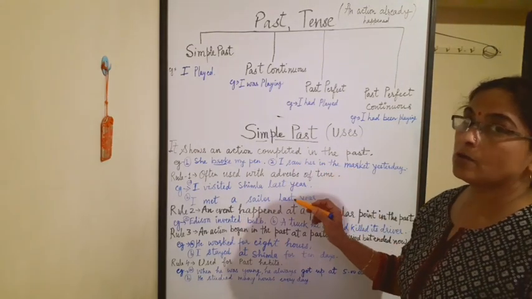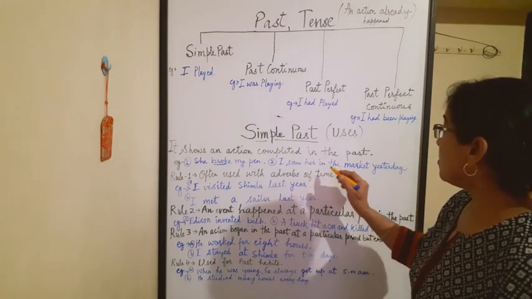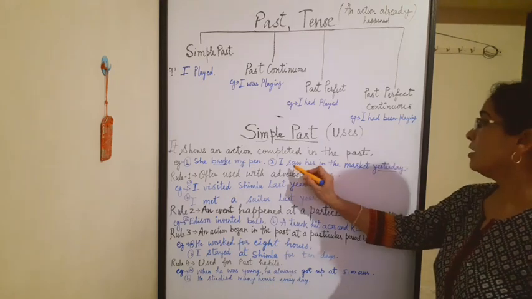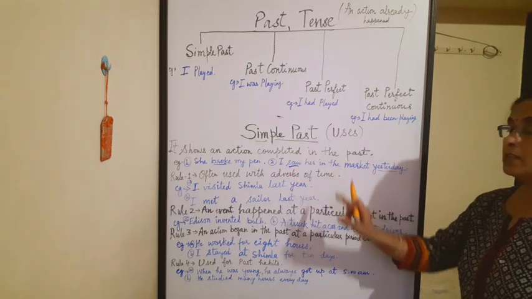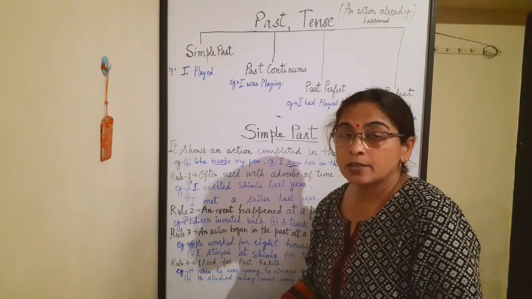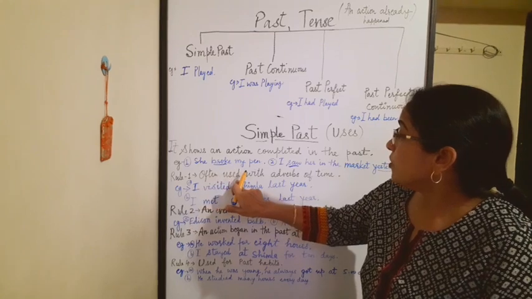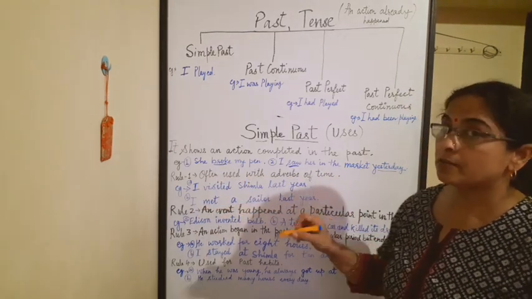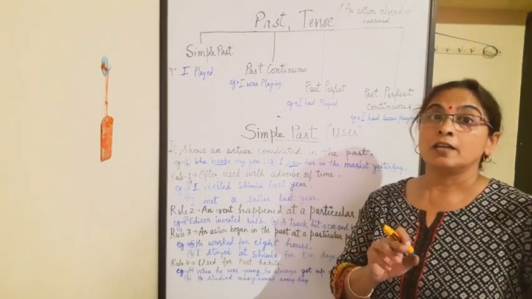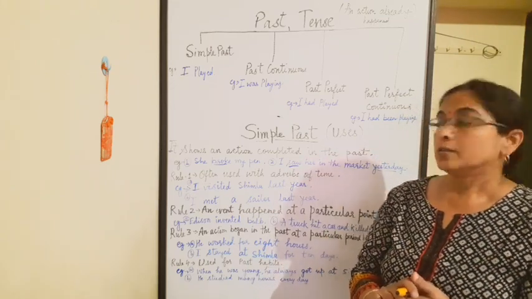I saw her. Saw is the second form of see. See, saw, seen. So, I saw her in the market yesterday. Yesterday also shows the past event. Yesterday and saw, these two words tell us that the action already happened. Now rules. There are certain rules to use this tense. Rule number 1 is that it is often used with adverbs of time. What are adverbs of time? Adverbs of time tell us about time, like yesterday, tomorrow, last year, today, or other times like previously.